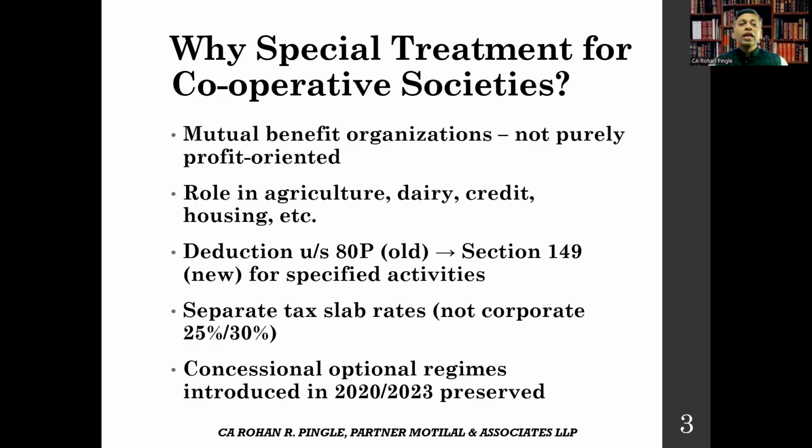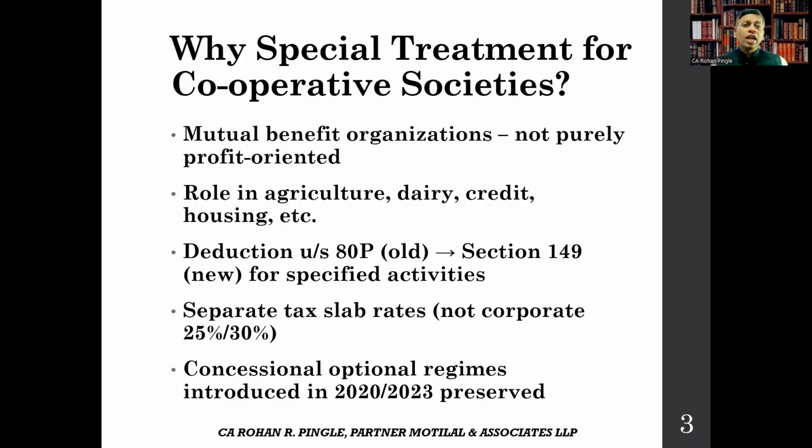So moving further, let's understand why special treatment for cooperative societies. Cooperative societies are fundamentally different from regular companies or firms because they work on the principle of mutual benefit rather than a pure profit motive. Their primary objective is to serve their members, whether it is providing cheap credit, marketing agricultural produce, or supplying milk and seeds. This is why the law has always given them special treatment.